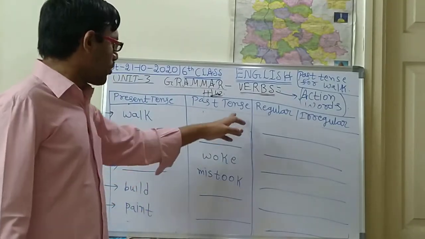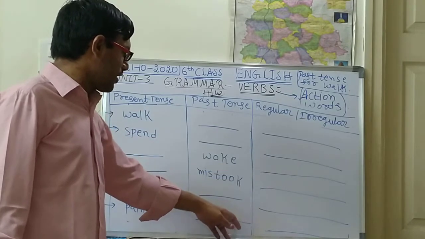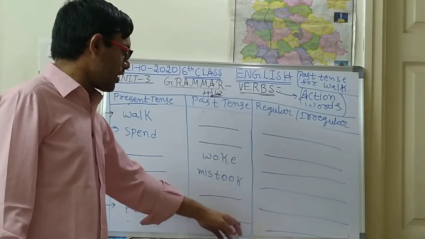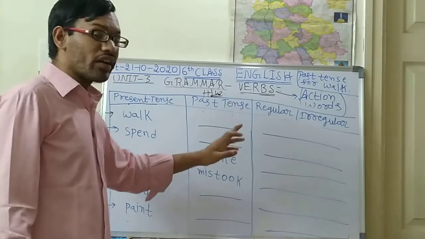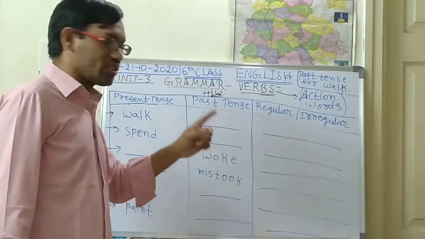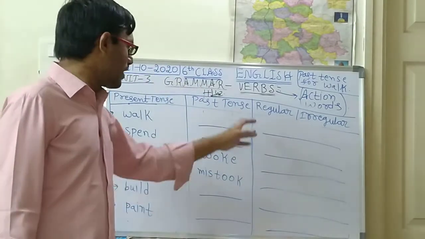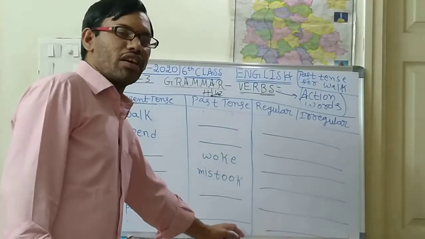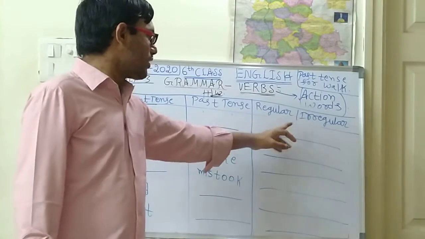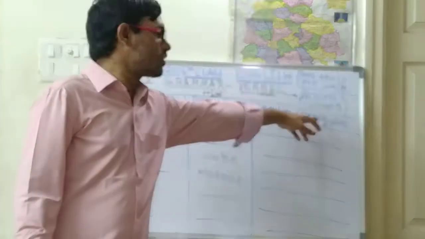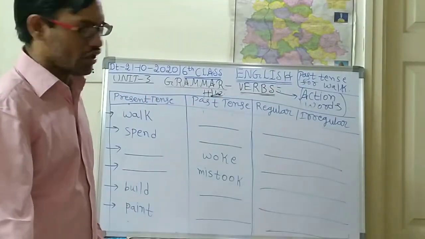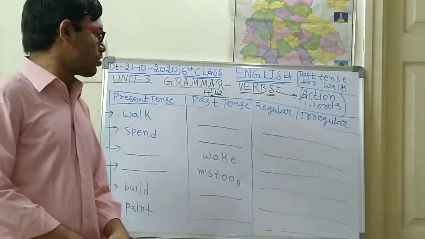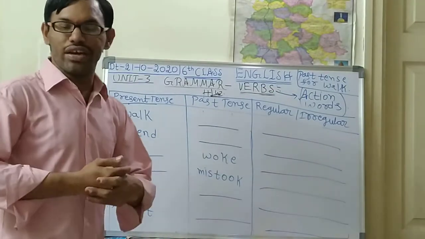After writing, whatever word is ending with D or ED, D or ED compulsory. If there is an E, then ED should be there. The last letter should be D. If the last letter is D, then here the answer will be regular. If not, irregular. So like that you are supposed to do this work, children. I hope you will be doing this work very easily.